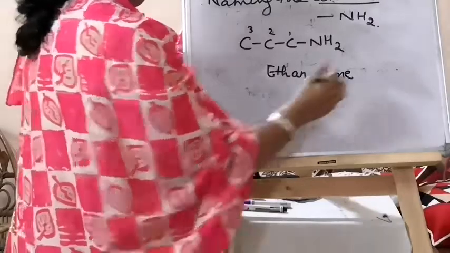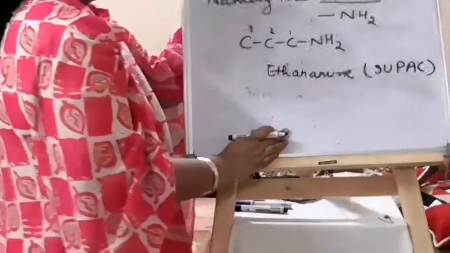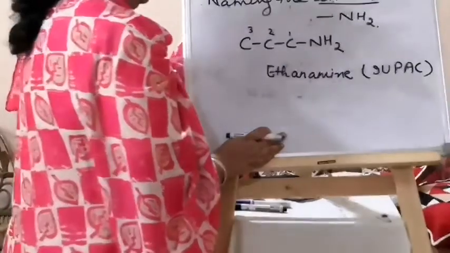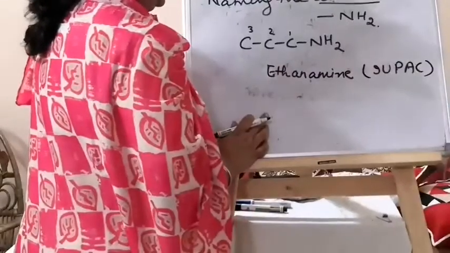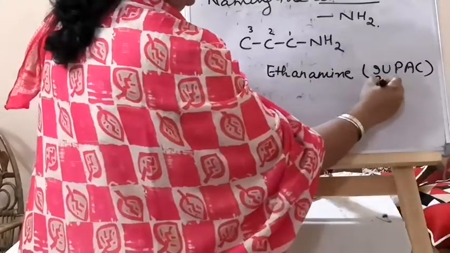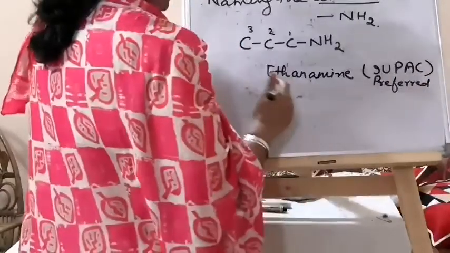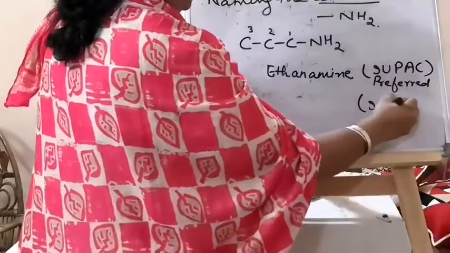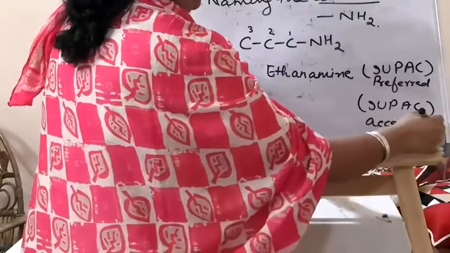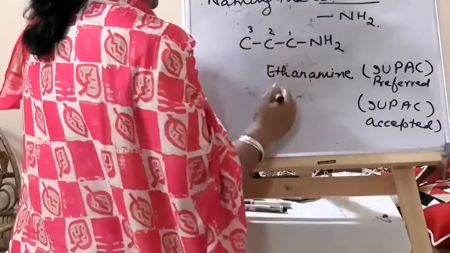And this is your IUPAC preferred name. For this there is one more name that is called the IUPAC accepted name. This is the IUPAC preferred name, and one is the IUPAC accepted name. Only for amines it is accepted. So what will it be? 1, 2, 3.